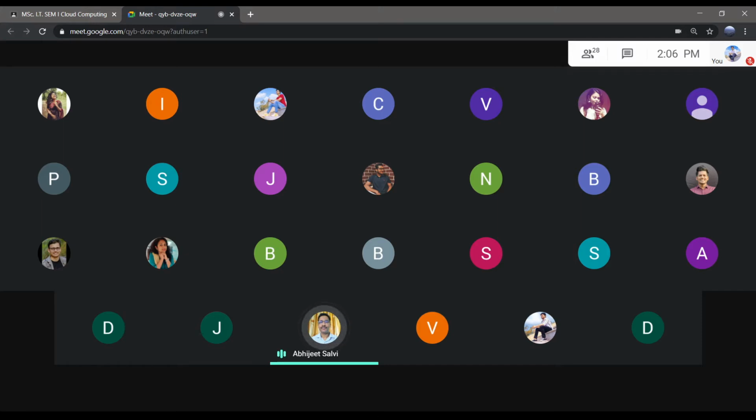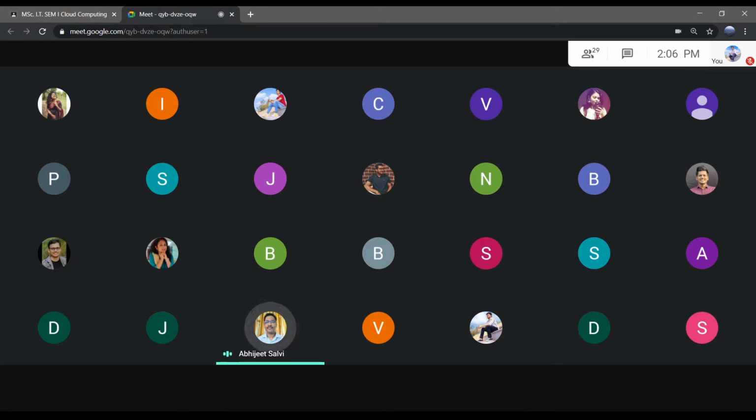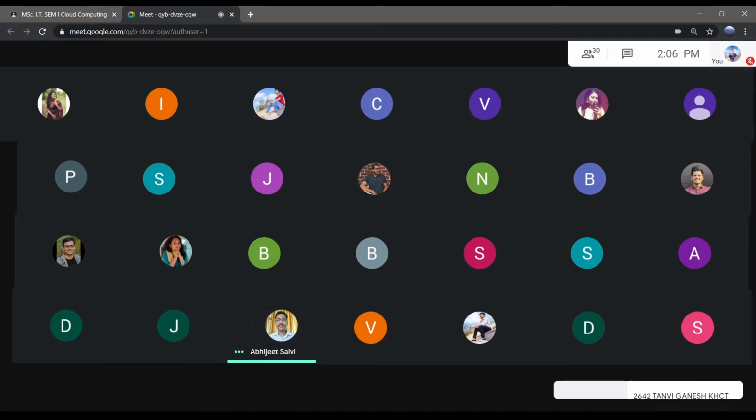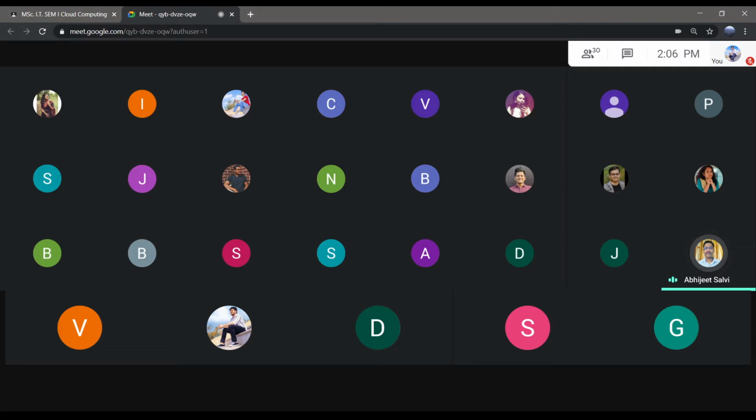So side by side, all of you, let me share my screen, and then you also follow the same steps. The GitHub URLs for the Java documentation and Python documentation will be shared through the chat box, so you can also follow those things. And we'll finish that practical today properly.